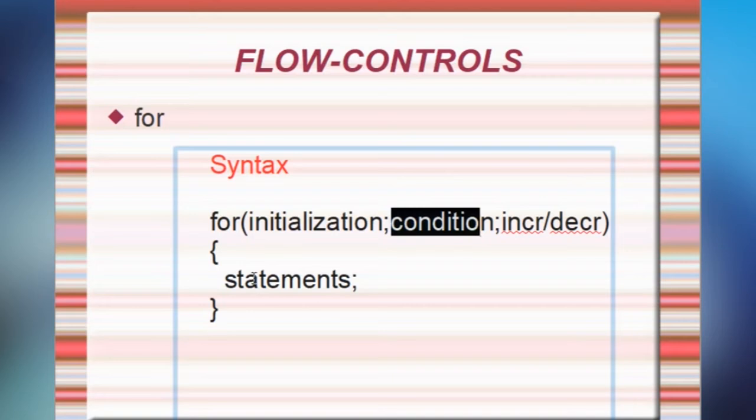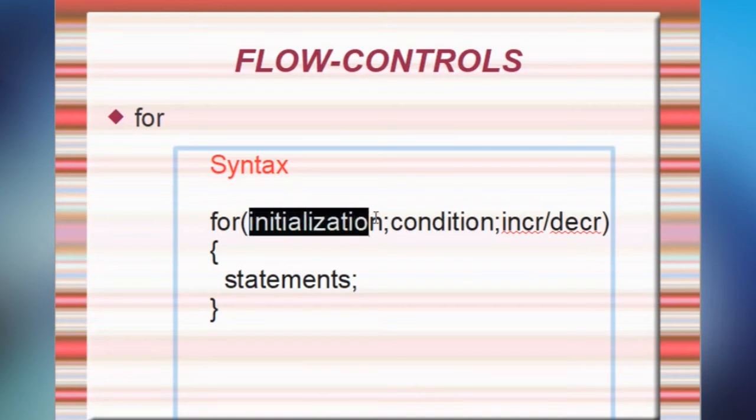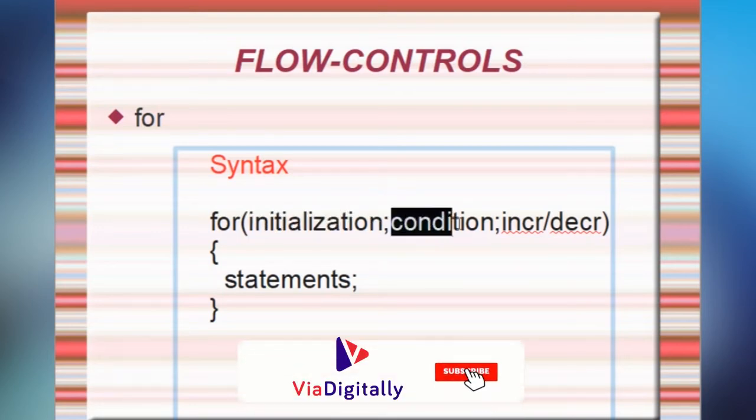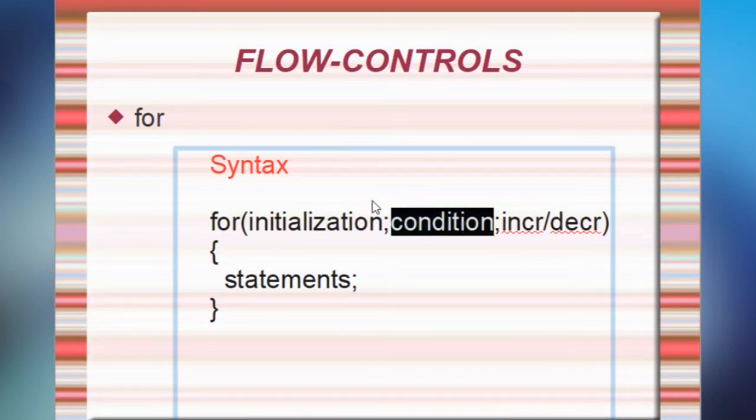See how the for will execute. The very first step, initialization, takes place. Second, it will check the condition. If the condition is true, then only it will go inside the loop and execute these statements.